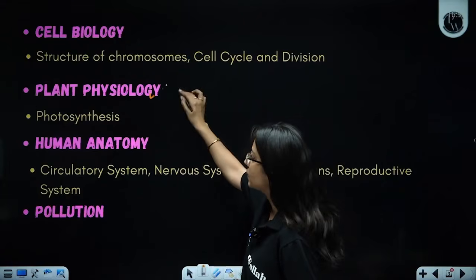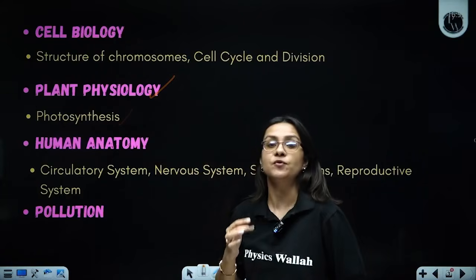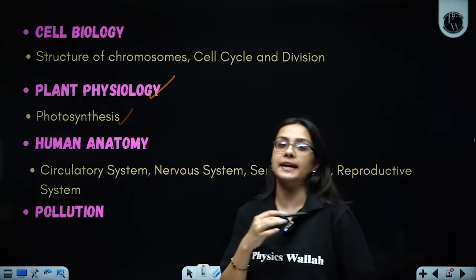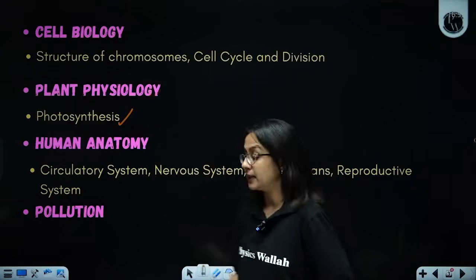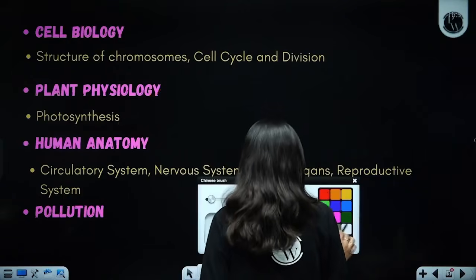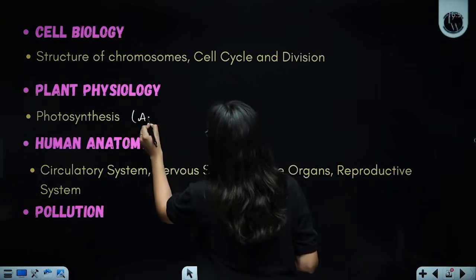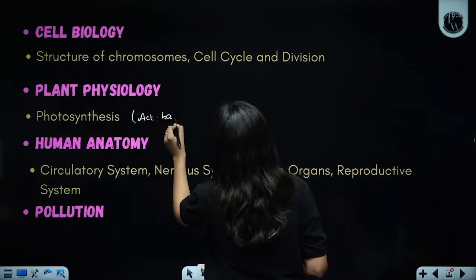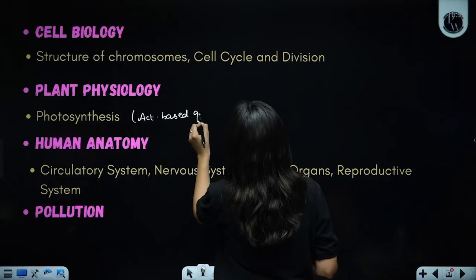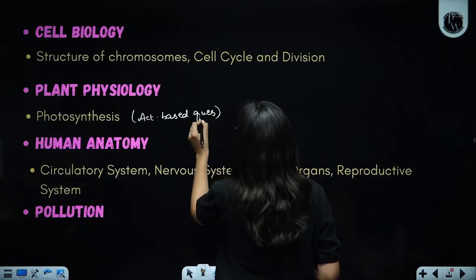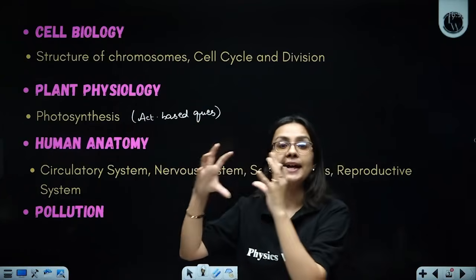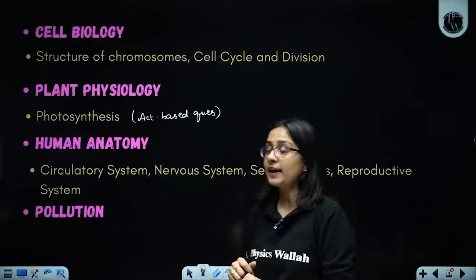Then you have plant physiology, in which photosynthesis becomes very important because you will be getting diagram based questions, and most importantly, you over here have activity based questions. So all the activities that you have in the book, please make sure that you revise them properly, you understand the concept behind them, the conclusion, as well as what is the diagram that is oriented with that particular activity.